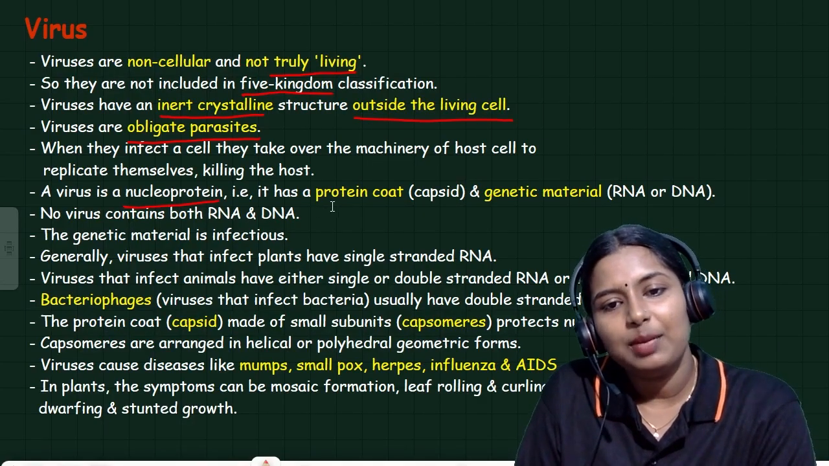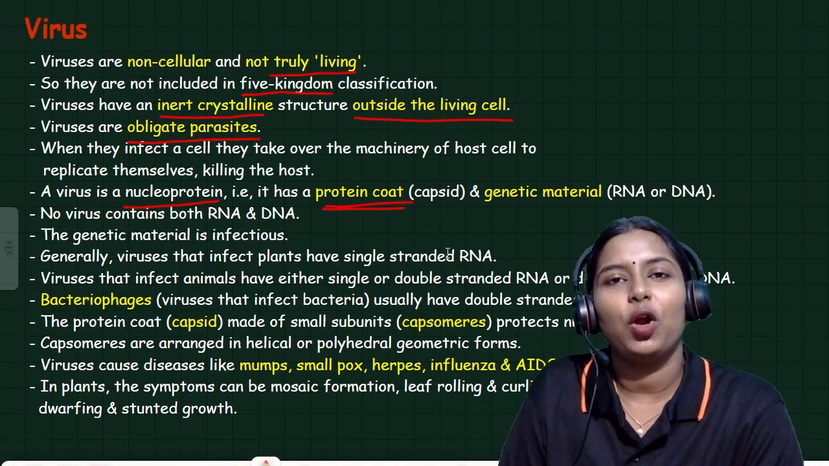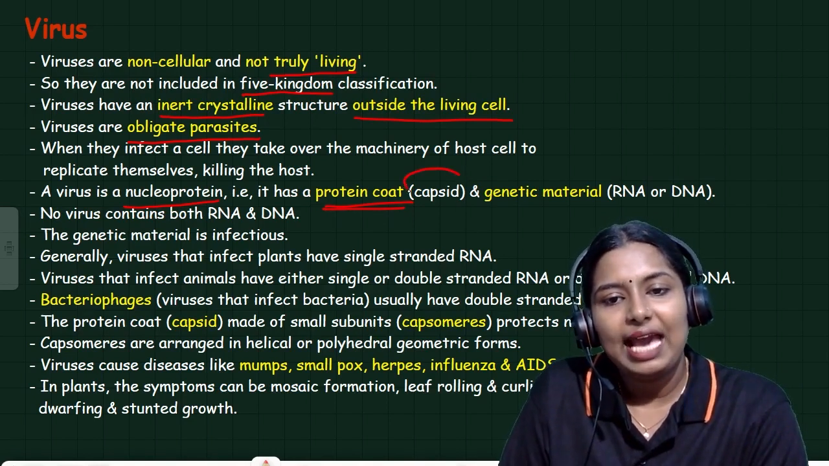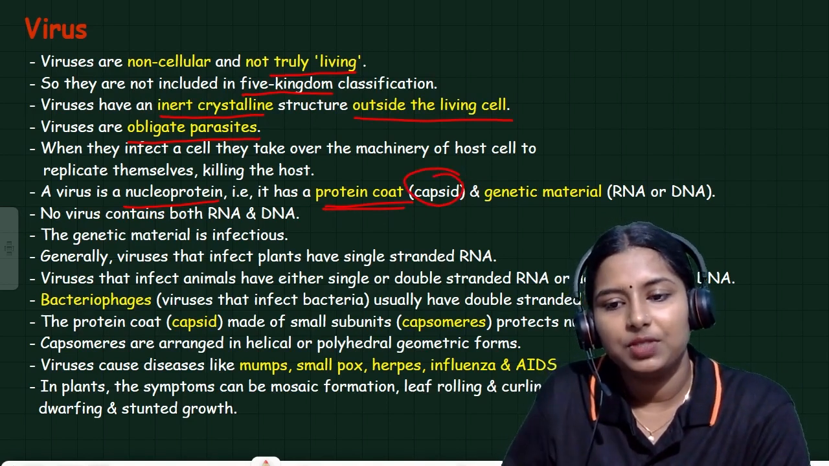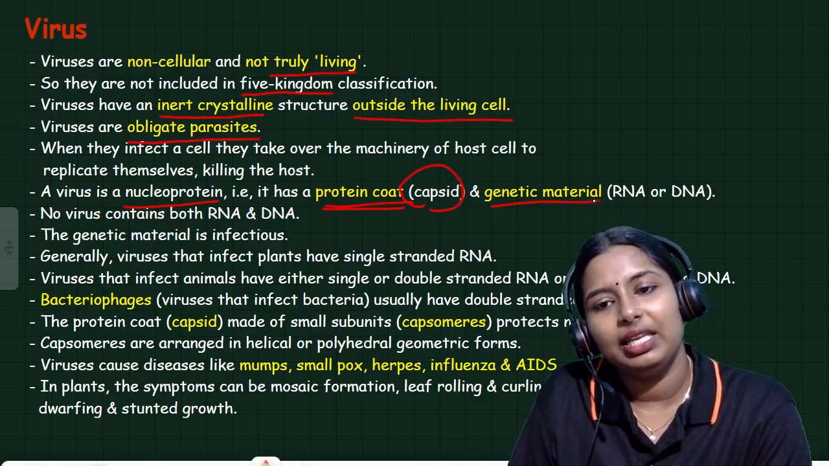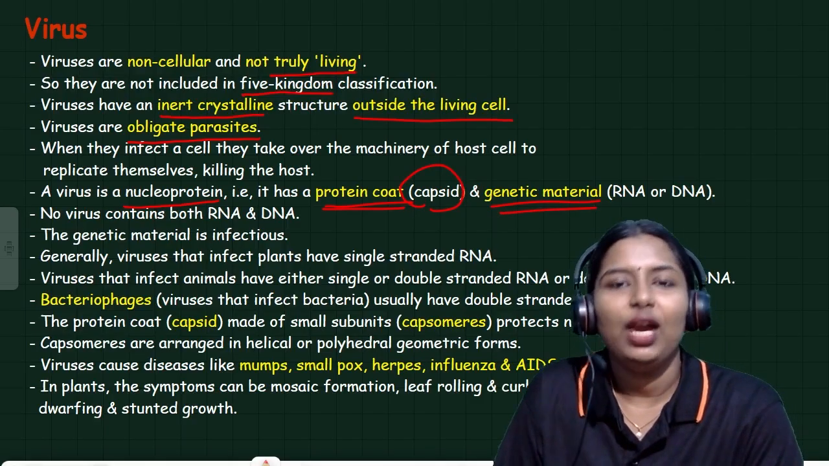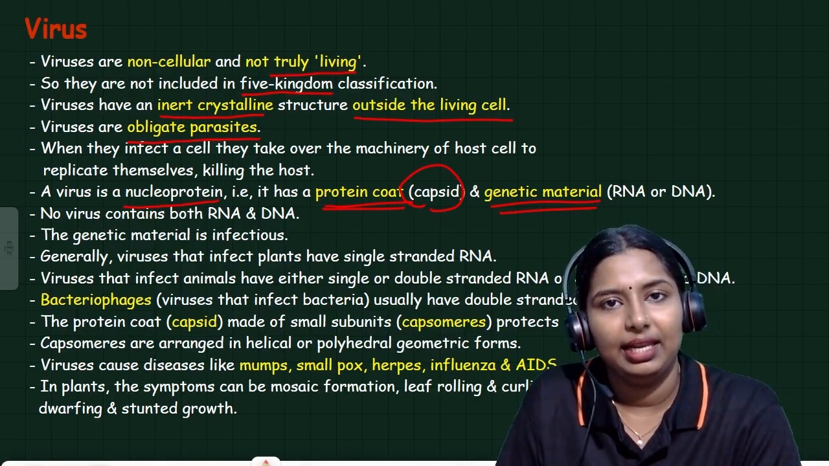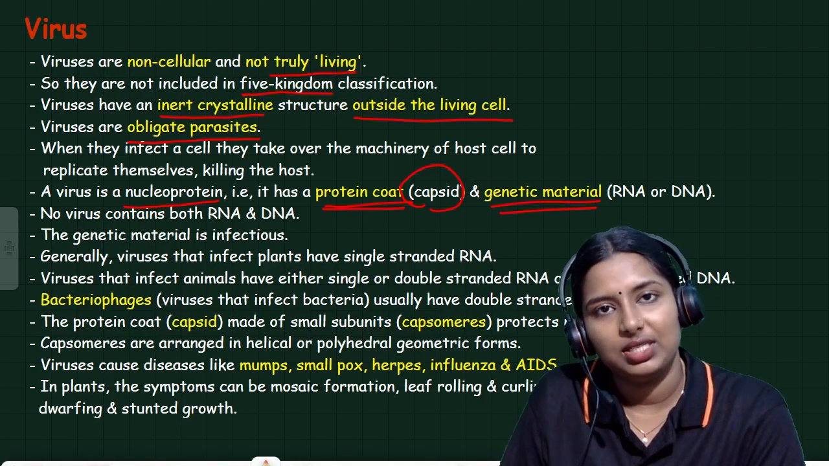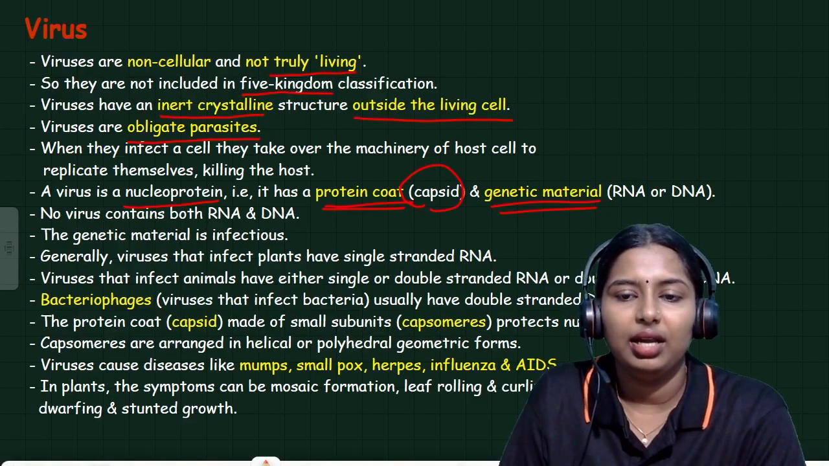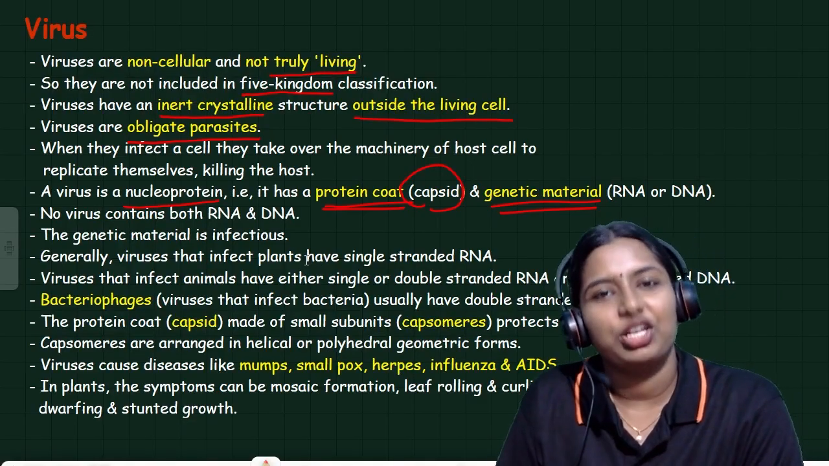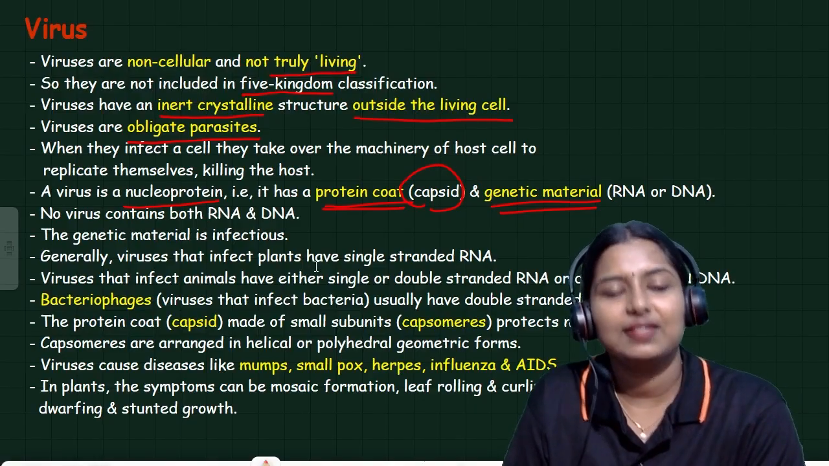Virus is a nucleoprotein. It has a protein coat called capsid. And it has genetic material also, which may be RNA or DNA. No virus contains both RNA and DNA. Only one is present, either RNA or DNA. The genetic material of a virus is infectious.